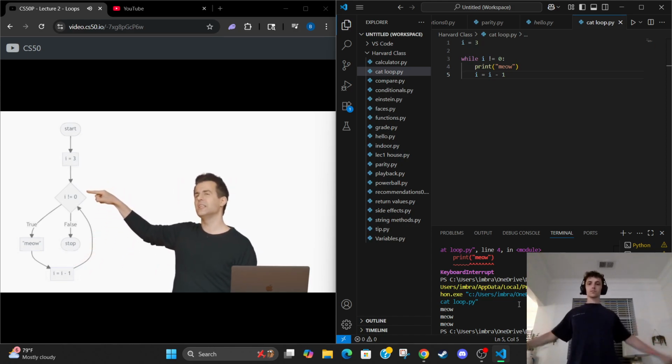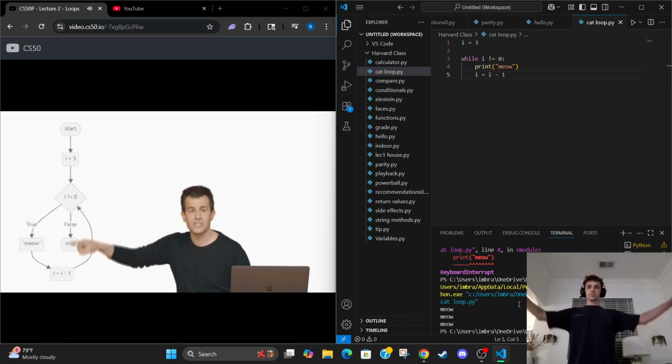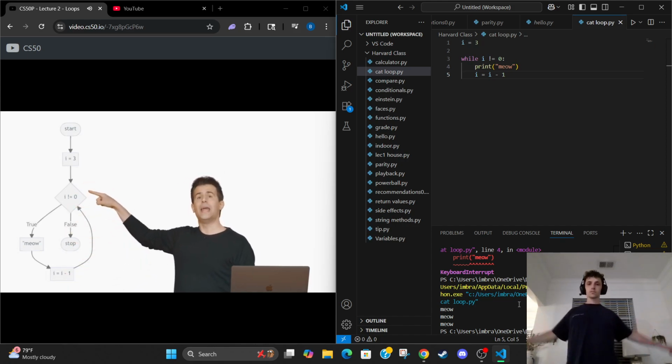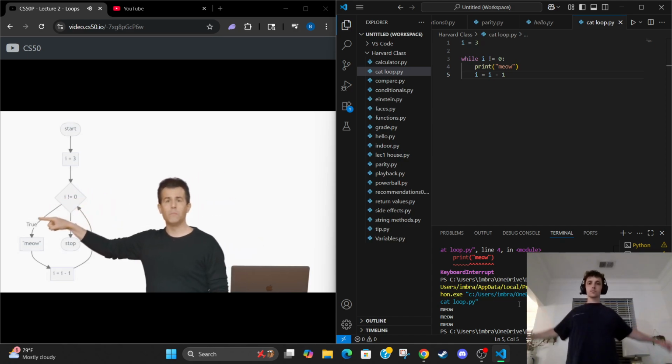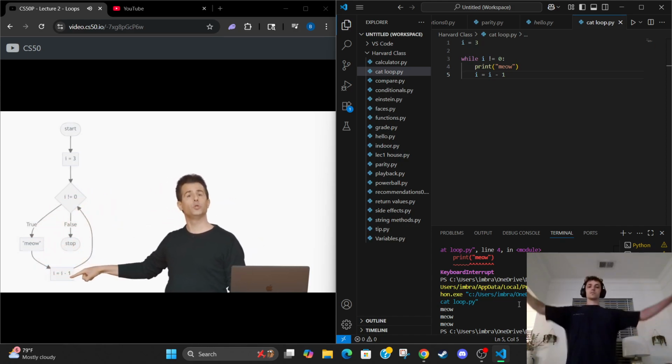This is why it's nice to see this graphically, perhaps, because you can literally see the loop back and forth. Now I ask the question again, does 2 not equal 0? Well, it does not equal 0. It's 2, so we meow again. We change I from 2 to 1.